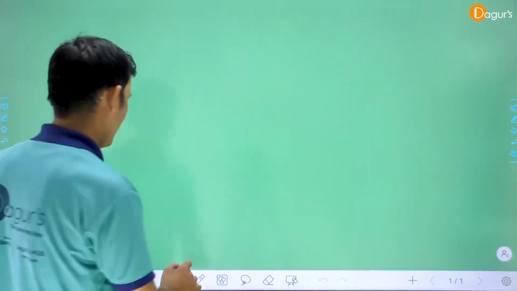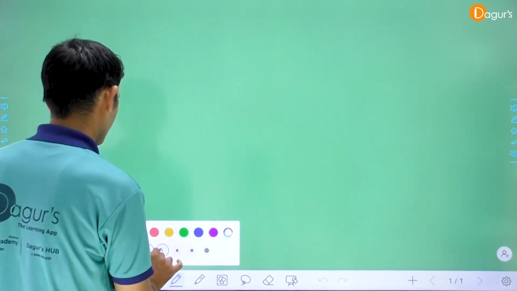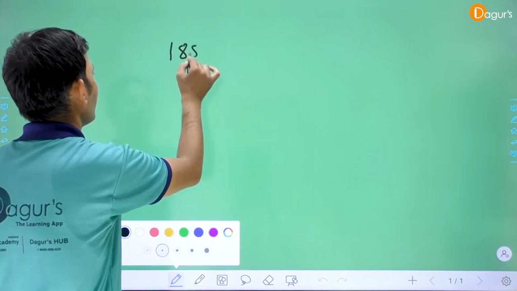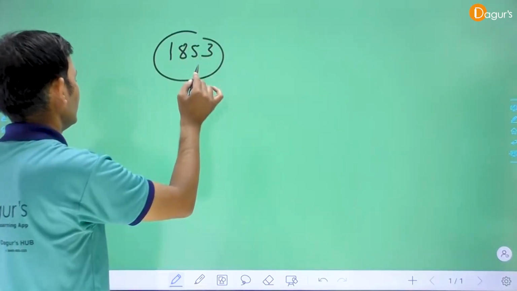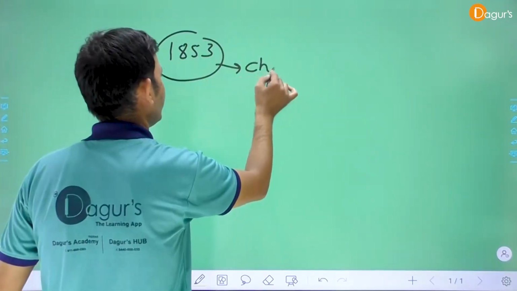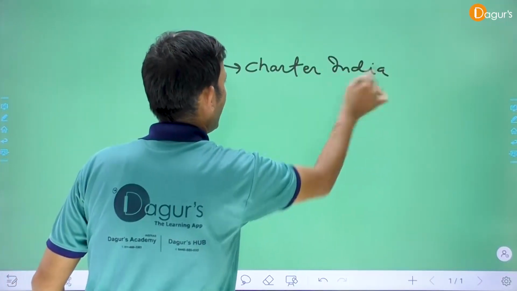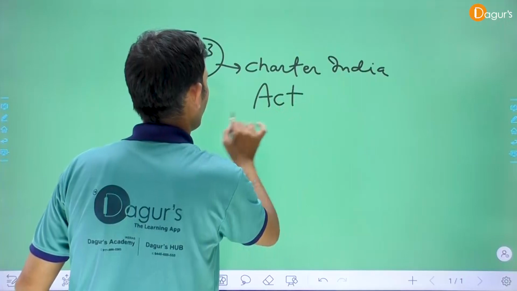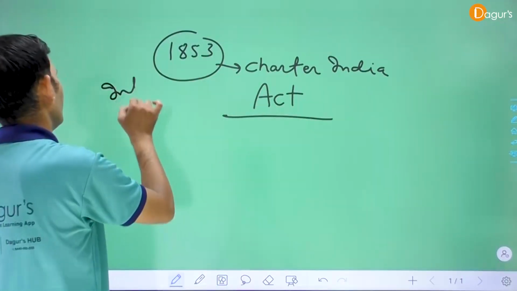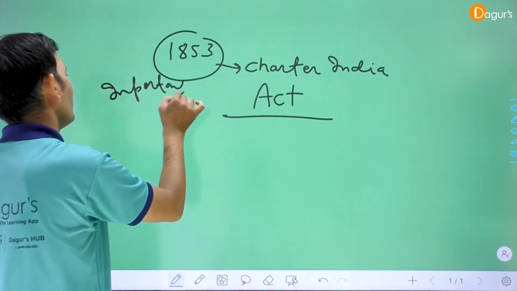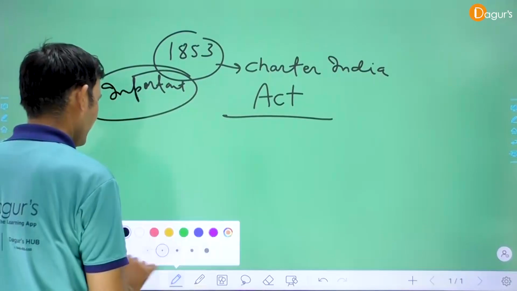A very important act. Why is this particular act important?